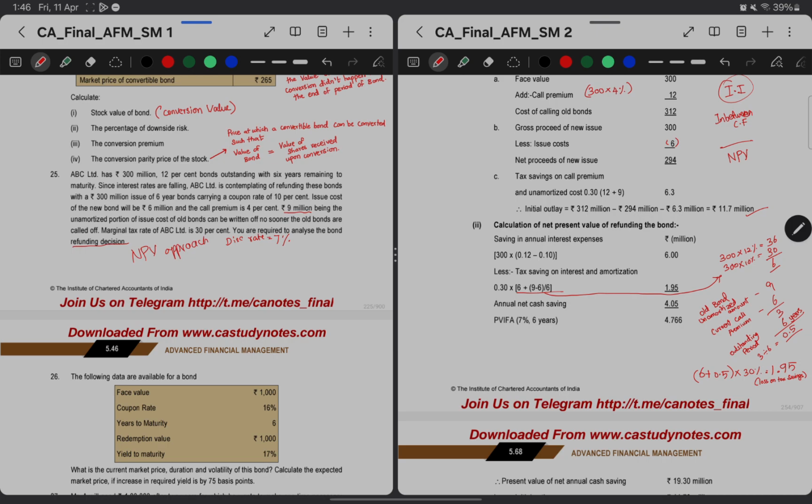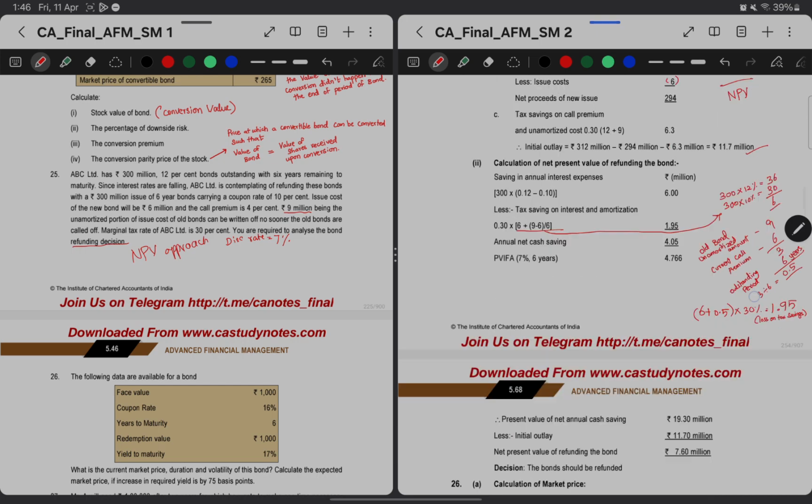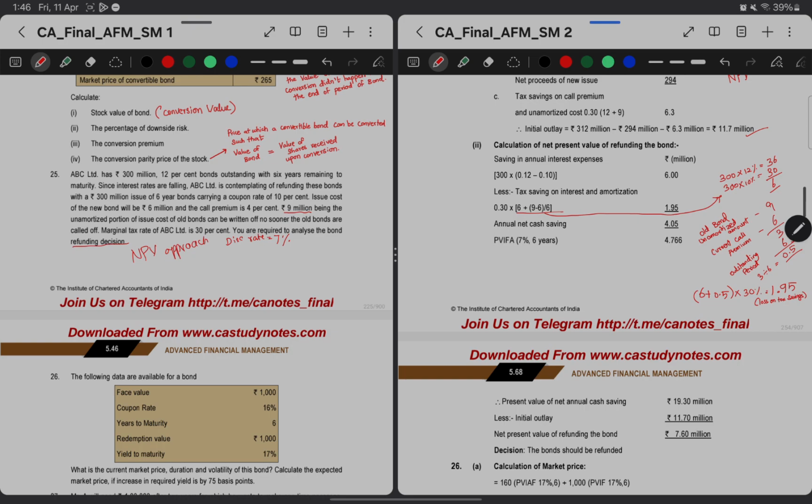Fine, we'll go ahead with that. At 7% the annuity factor is 4.766, and multiplying these two we get 19.30 as the present value of net annual cash savings. Now minus the initial outlay which we are spending, 11.7 million, the net present value of refunding the bond will be 7.6 million.